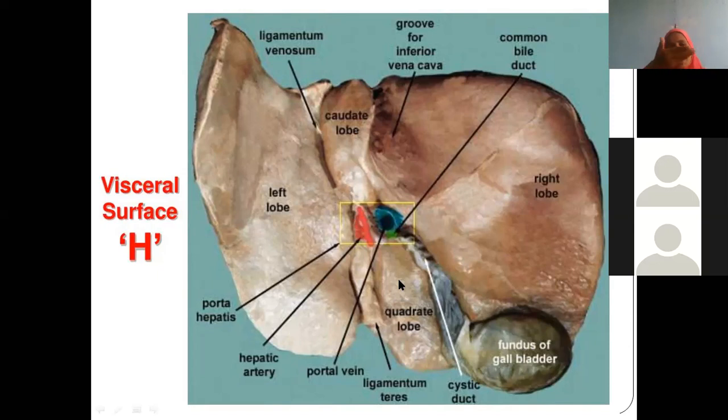That means when you start the layout from anterior to posterior on the visceral surface, in the front you have the quadrate lobe and behind you have the caudate lobe. In between these two lobes, this area, the entry and exit point, is nothing but the porta hepatis. Now with this caudate lobe, there is a ligament attached towards the left side. You call it ligamentum venosum. Anyhow, I will expand all these points as we proceed.